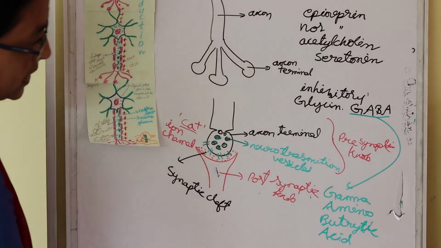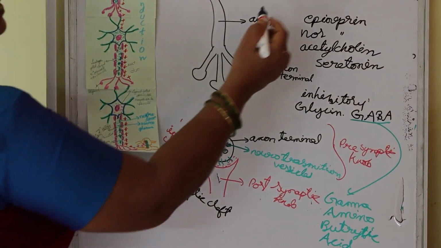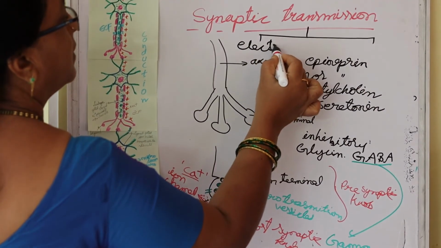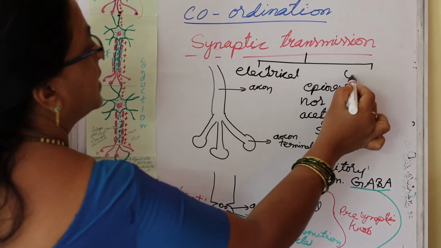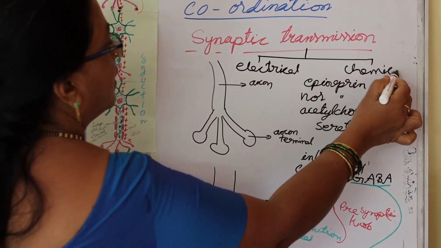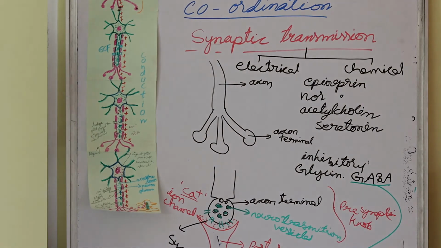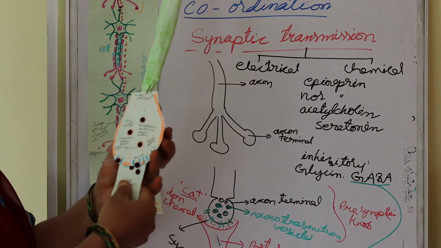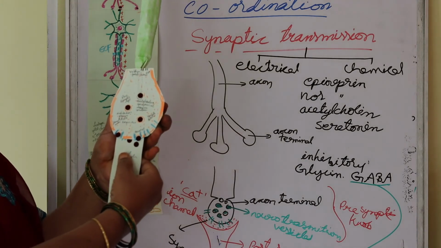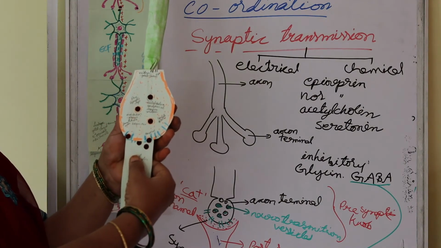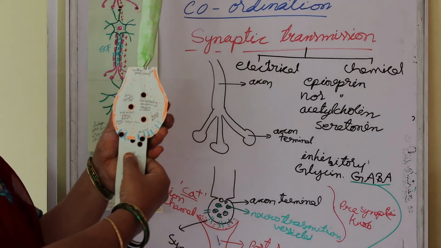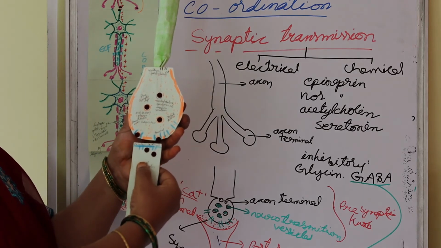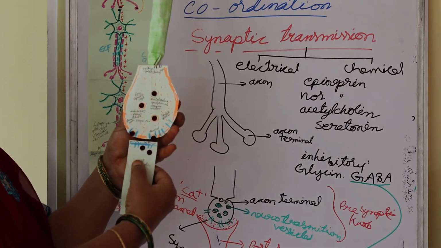Nerve transmission is of two types. One is electrical, another is chemical. In electrical transmission there is a very small gap or no gap, and the electric impulse jumps directly from the presynaptic nerve to the postsynaptic nerve. In chemical transmission there is a gap.